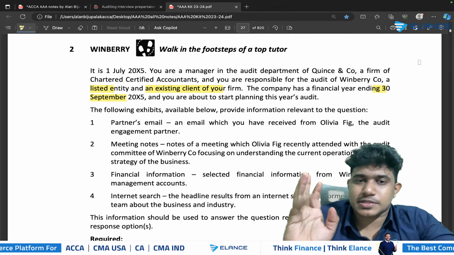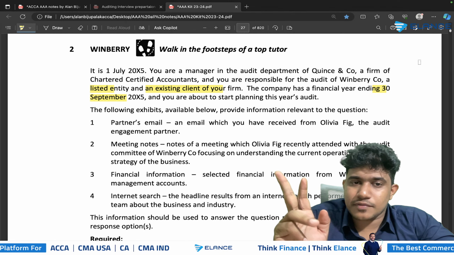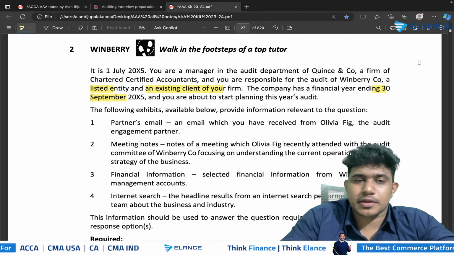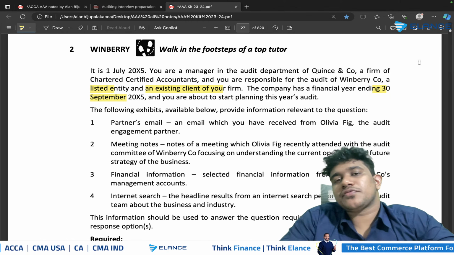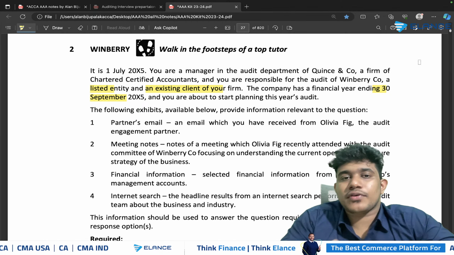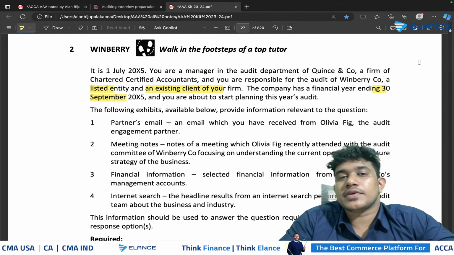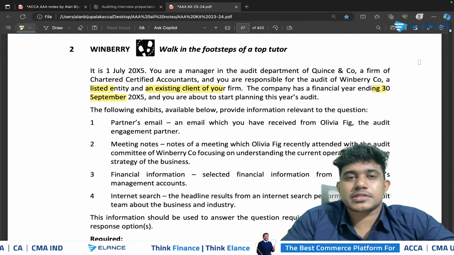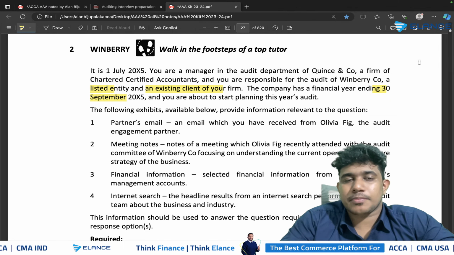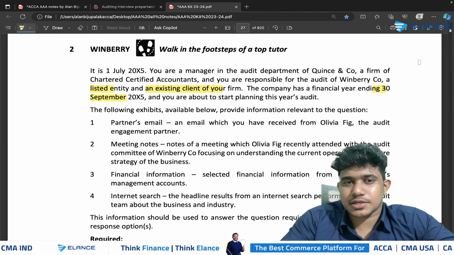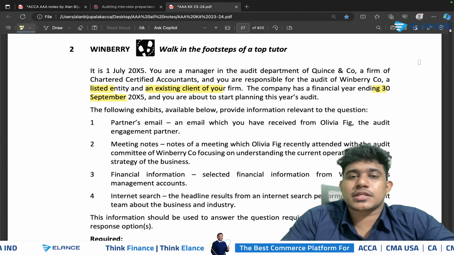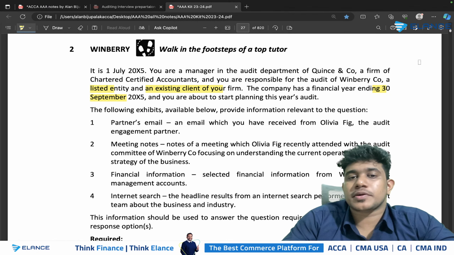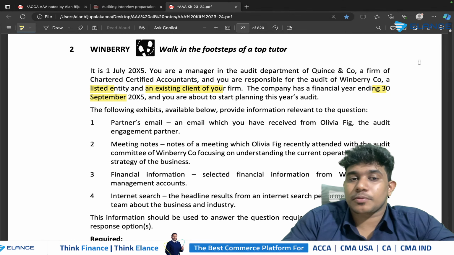So you should consider whether it's a newly listed client, you should consider whether it's a new client, and you should also consider the year end date of the company. The year end date is specifically considered to identify the possibilities of having events after the reporting period. So within the question, there may be some dates specified by the examiner relating to some set of transactions. So whenever you get dates in the scenario, you should compare them to the year end date to identify the possibilities of having events after the reporting period.